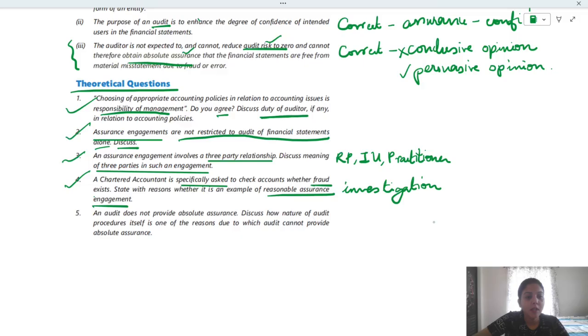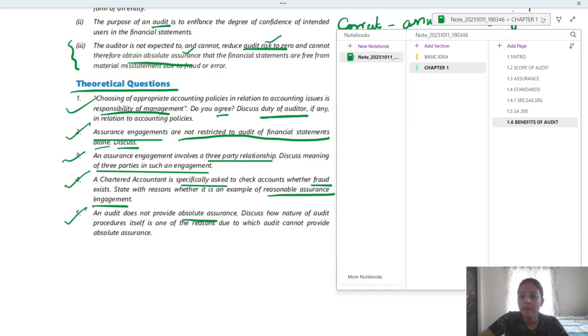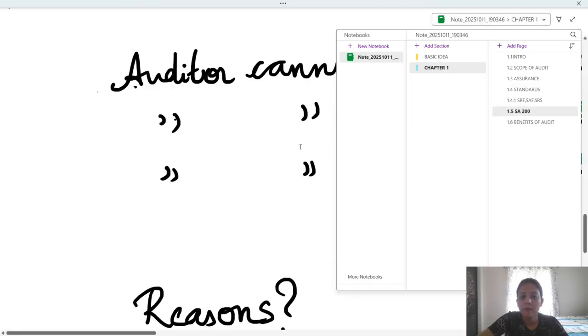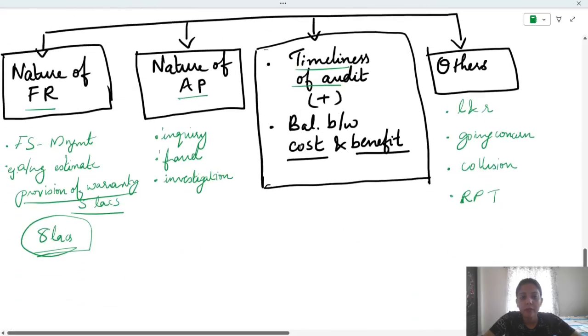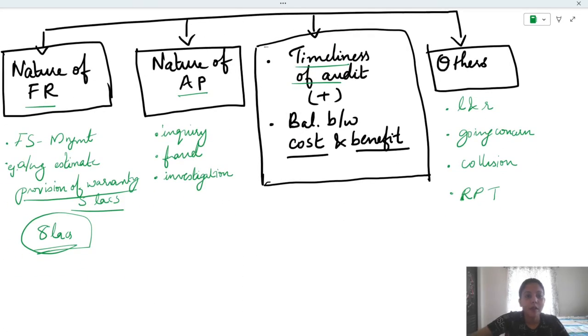Now the fifth question is, an audit does not provide absolute assurance. Discuss how nature of audit procedure itself is one of the reasons due to which audit cannot provide absolute assurance. This is from the part of inherent limitations of audit. Due to nature of audit procedure, there are limitations to audit, right? That is why we are not able to provide absolute assurance. We are only able to give reasonable assurance. This we have discussed in this part. I'll take that. Do you remember this inquiry, fraud and investigation? This part we have discussed.